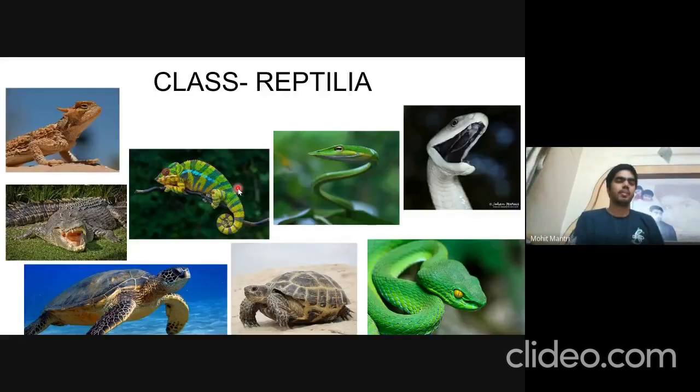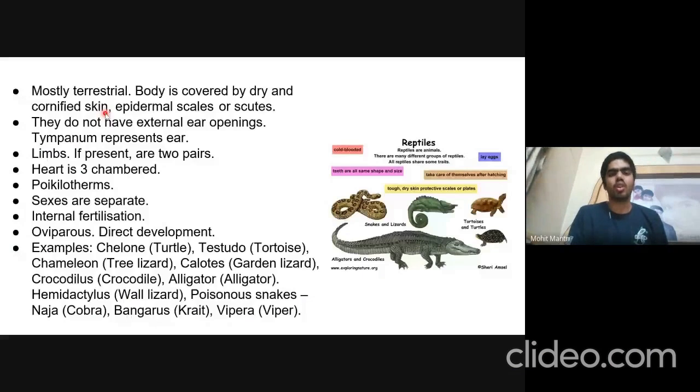And in case of reptiles, they are mostly terrestrial. Body is covered by dry and cornified skin, and epidermal scales or scutes. They do not have external ear opening. So tympanum represents ear. Limbs are usually present, two pairs, and only in case of snakes the limbs are not present. Heart is 3-chambered, but in crocodile the heart is 4-chambered, and they are poikilotherms, that is cold-blooded.